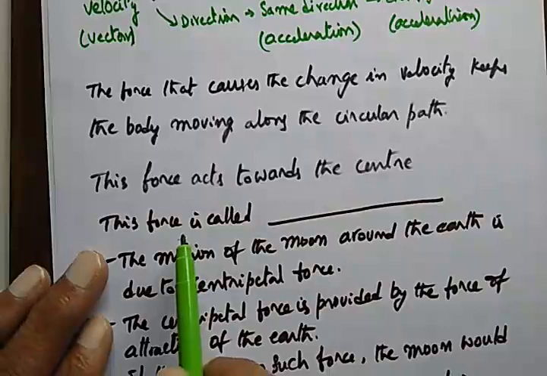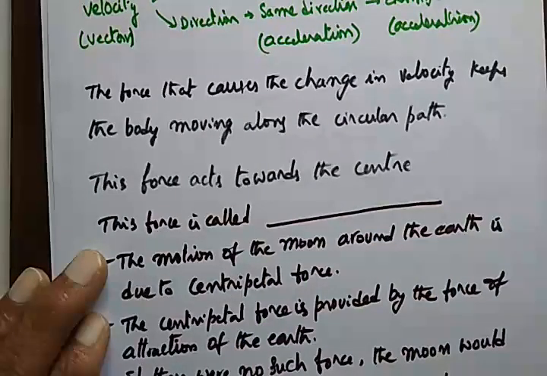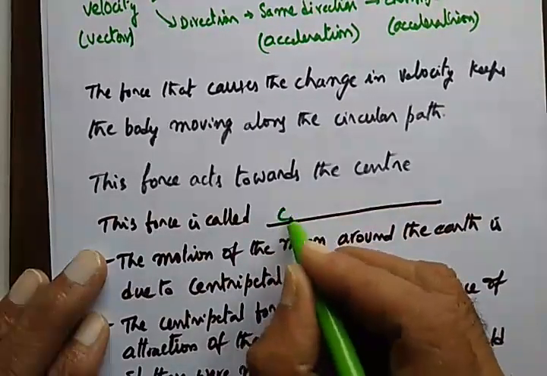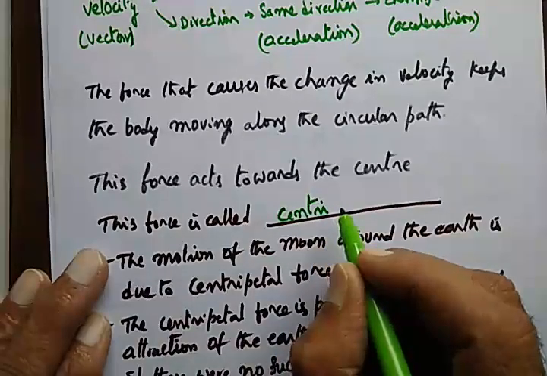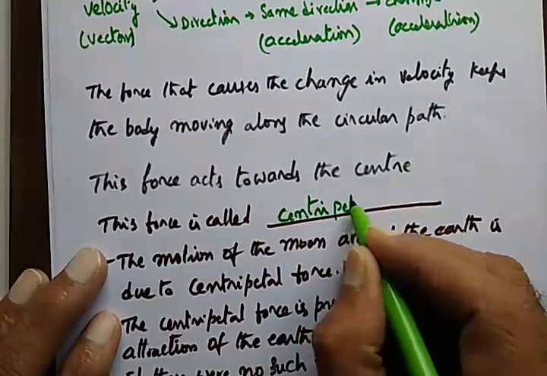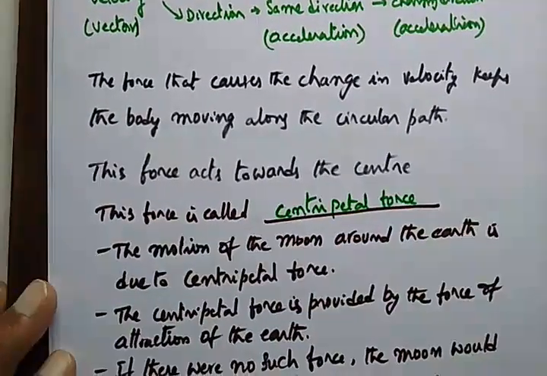We will give a name for this. This force is called centripetal force.